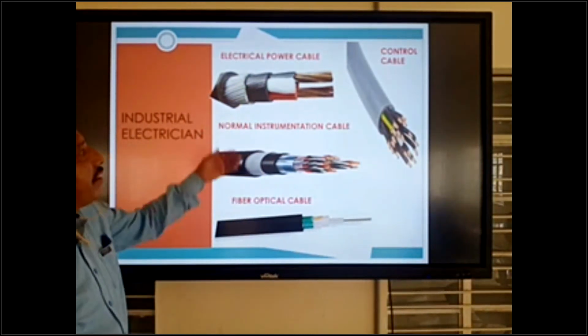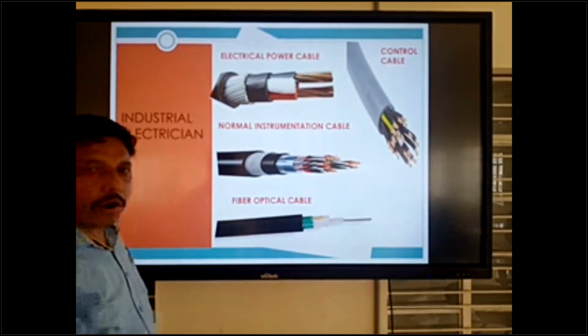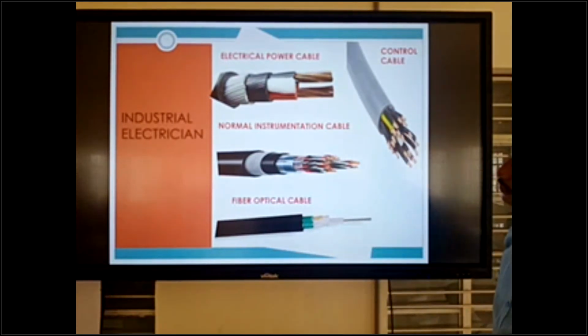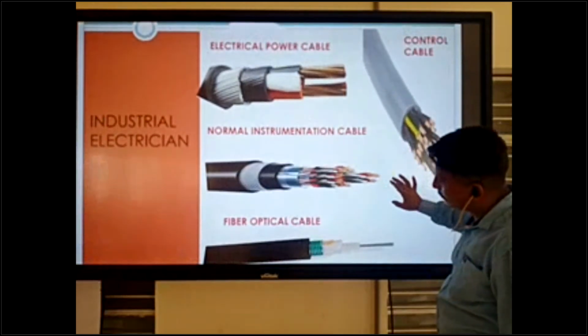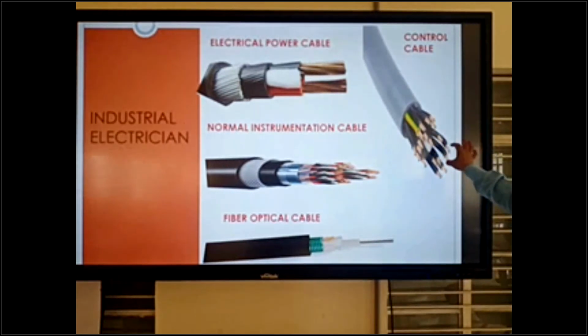You can see there, this is the electrical power cable. Next one is the control cable. This is the control cable. Okay, this is the control cable.